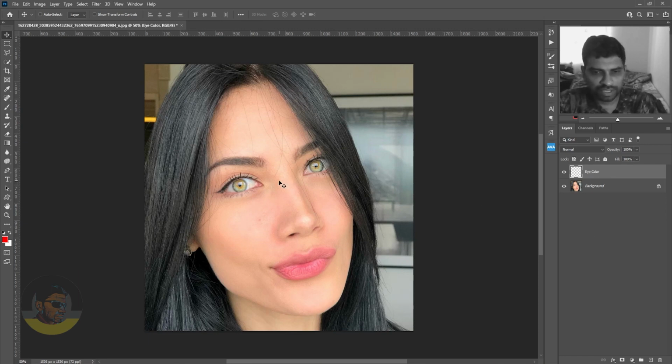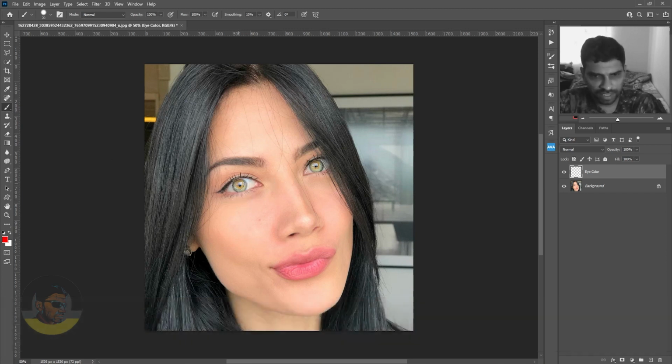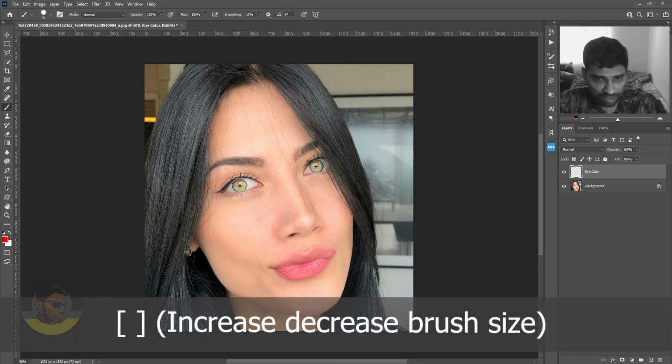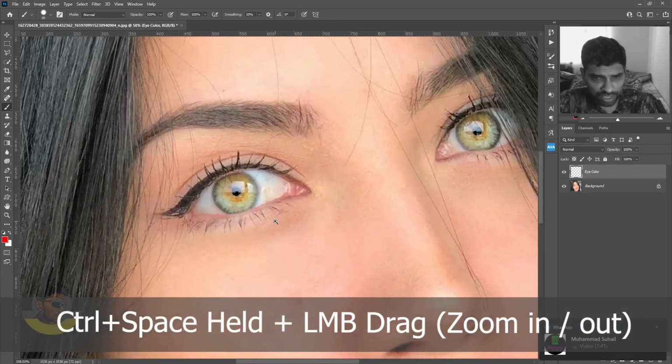Next step is to select the brush tool with the B key or from the toolbar on the left and increase or decrease the brush tip size with the brackets. If you want, you can zoom in with Control space and left mouse drag.